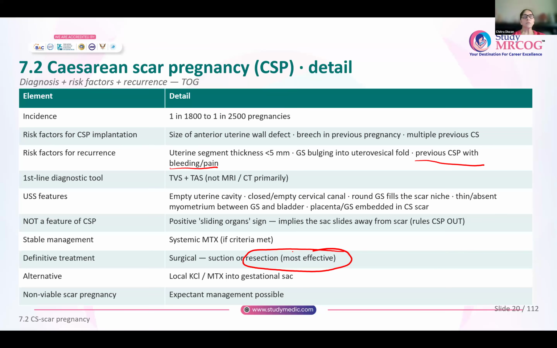Alternatives to systemic methotrexate or surgical management: you can give KCl or methotrexate into the gestational sac. And if you see a scar pregnancy that is non-viable, that means only the sac is there, or you see the CRL, the fetal pole, with no cardiac activity, it is possible to give expectant management to these women.